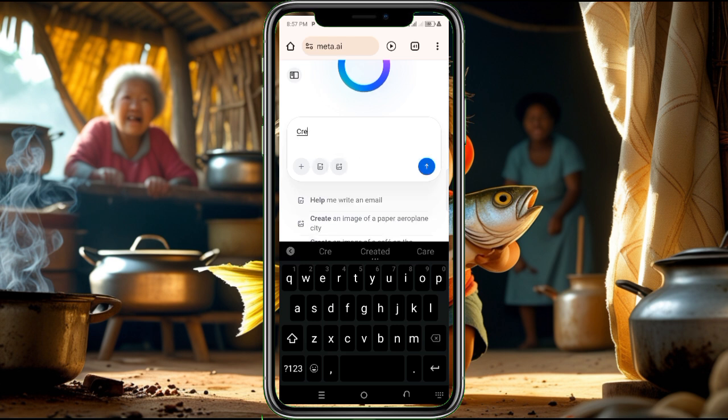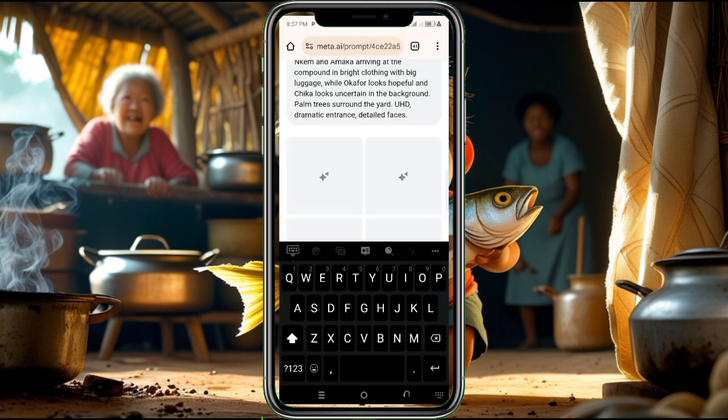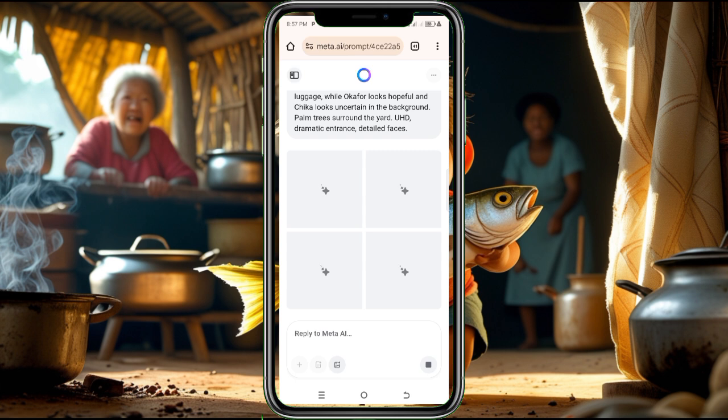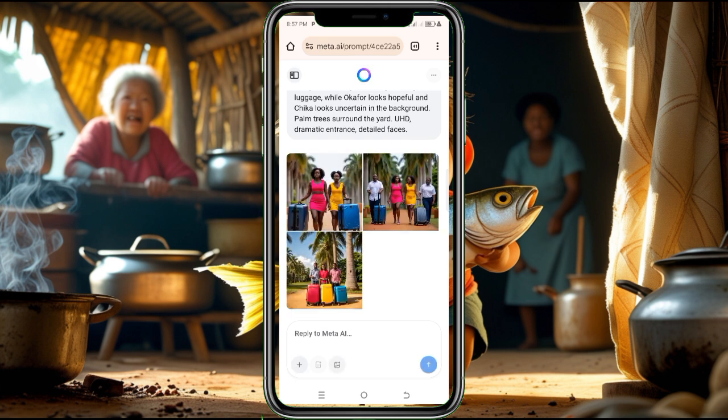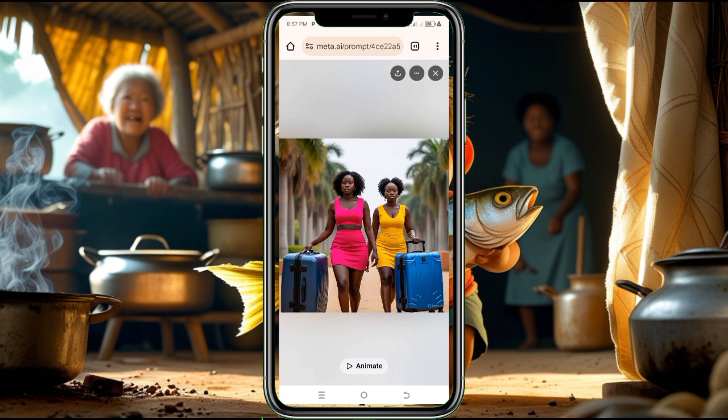After putting the aspect ratio to 16:9, you click here and paste your prompt. Let's generate and see if Meta AI will also tell us the same thing Bing told us. You can see the image. That is why I like Meta AI. Now another advantage of Meta AI is you can actually animate your images, that is, make your image move. You can see that this image is static, it's not moving.